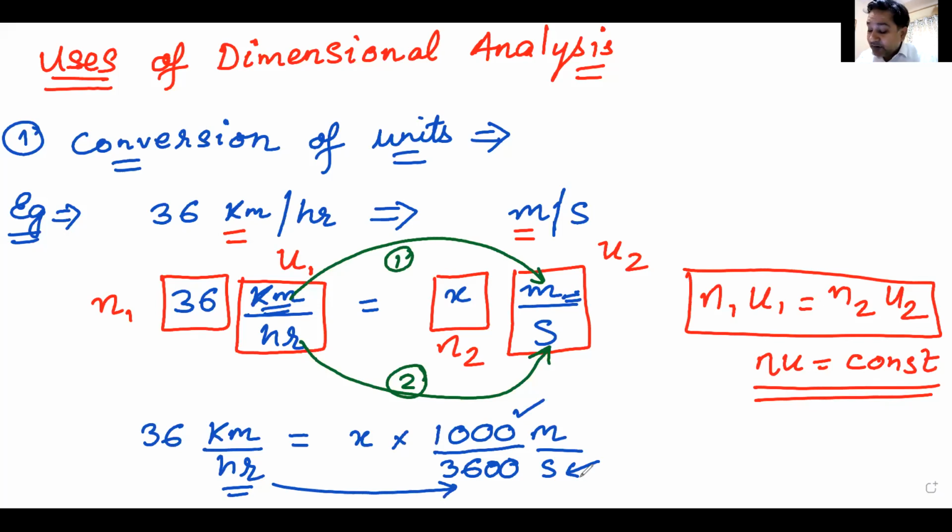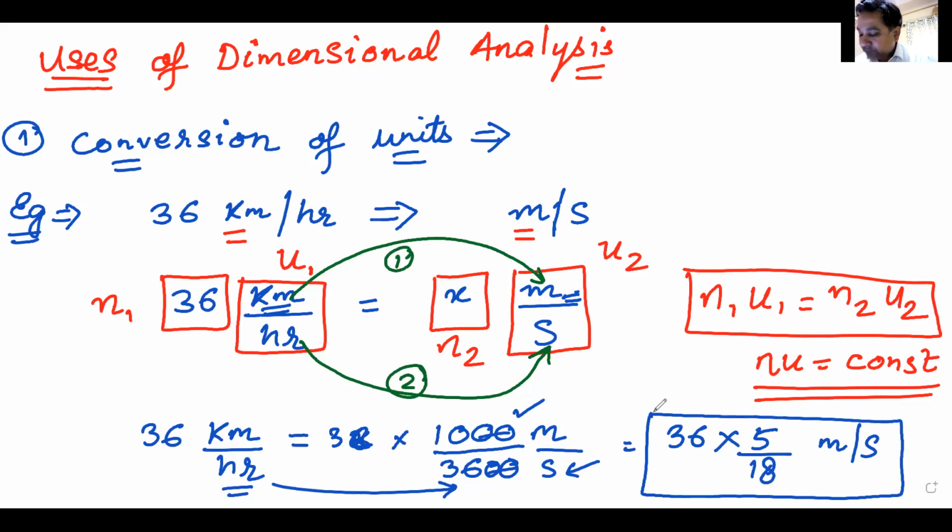So 36 kilometer per hour, instead of this x, I will write 36 and you will get the answer. I converted kilometer into meter, I have converted hour into second and my answer will be ting ting. So basically this will be 36 multiplied by 5 by 18 meters per second. Are you getting me, everyone?